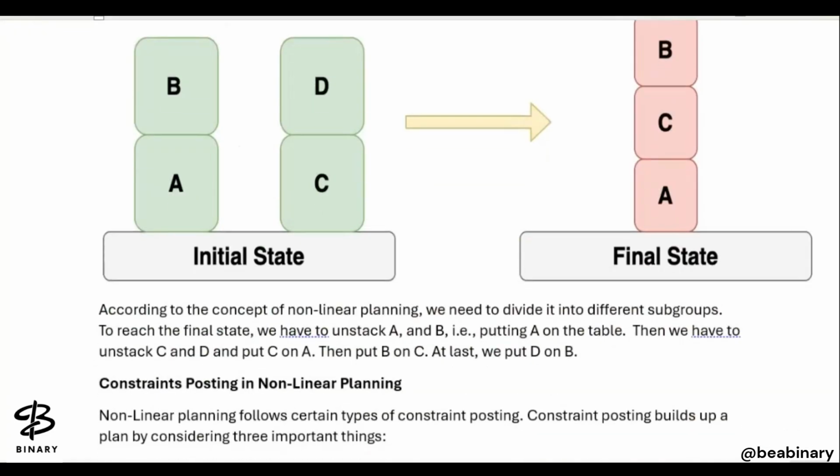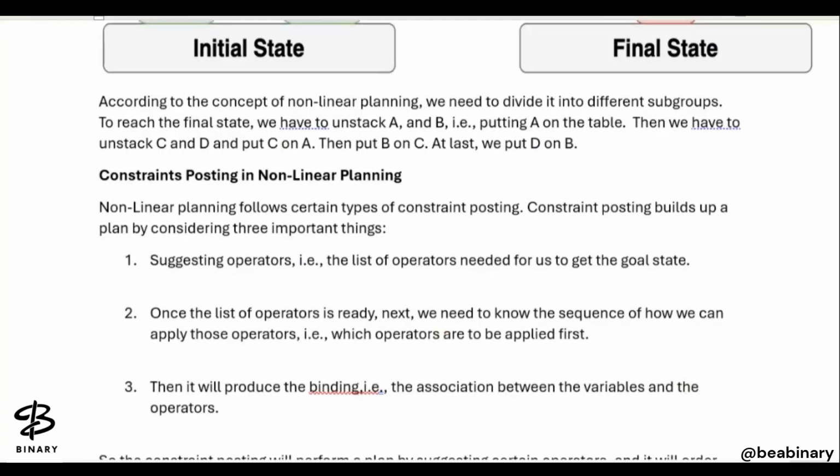So according to the concept of non-linear planning, we need to divide it into different subgroups. Let's talk about the subgroups. To reach the final state, we have to unstack A first and B, that is putting A on a table. Then we have to unstack C and D and put C on a table, and then put C on A. Then we put B on C, and then at the last we put D on B. So here we are talking about one by one, but not the sequence here. Like first B will be eliminated, then D will be eliminated, then A, then C, not in a linear form.